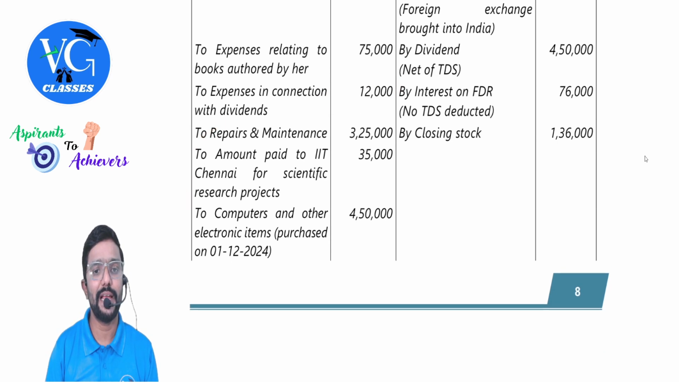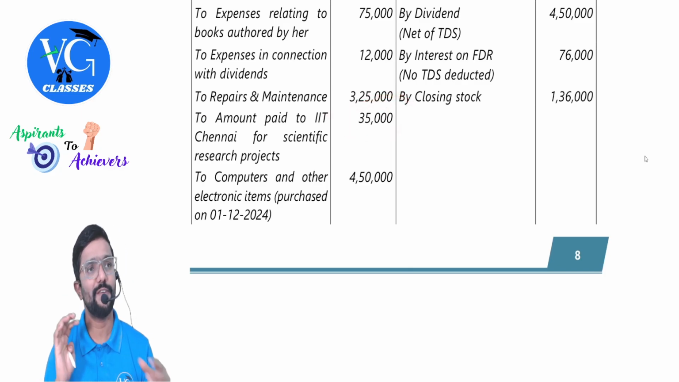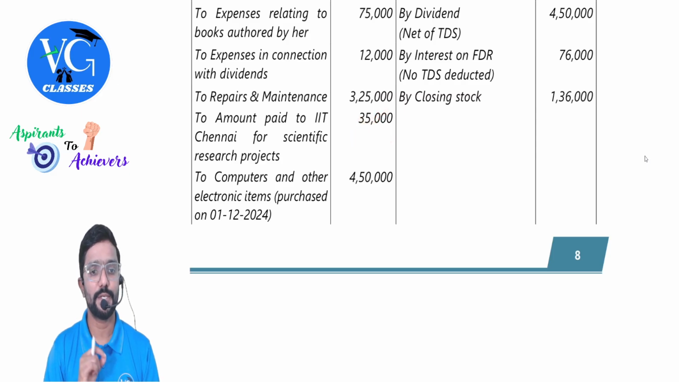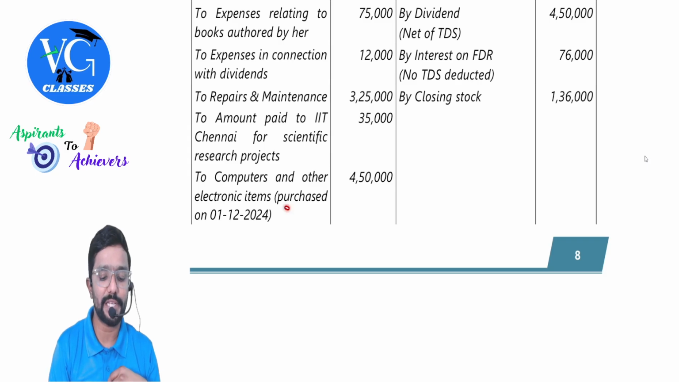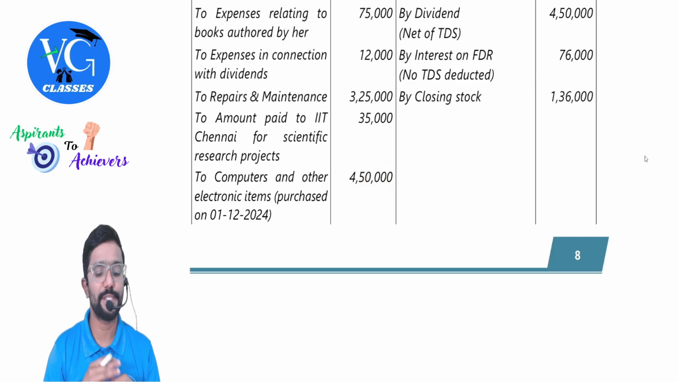Repairs and maintenance, 3,25,000. Next, amount paid to IIT Chennai for scientific research projects. Guys, this is allowed only under optional scheme. If assessee is following default scheme, then it is blocked. Next, to computers and other electronic items purchased on 1st December 2024. Guys, it is a capital expenditure on which you can claim depreciation but not revenue. You cannot debit entire expenses.